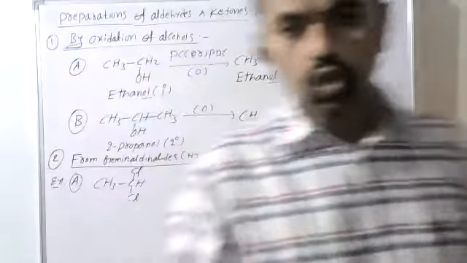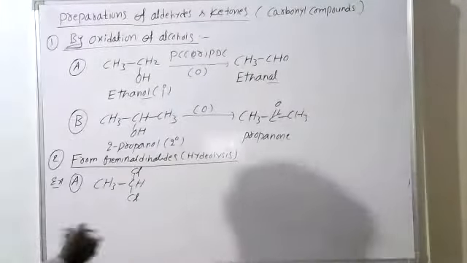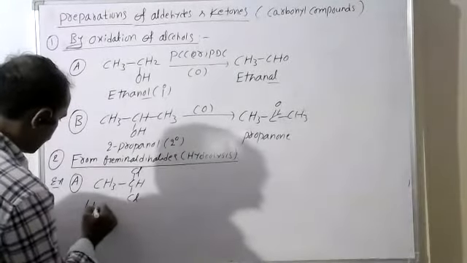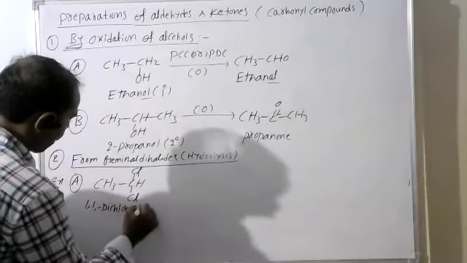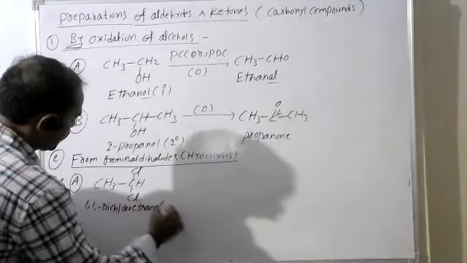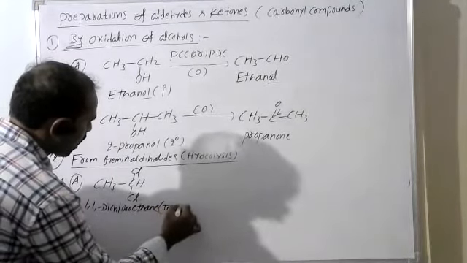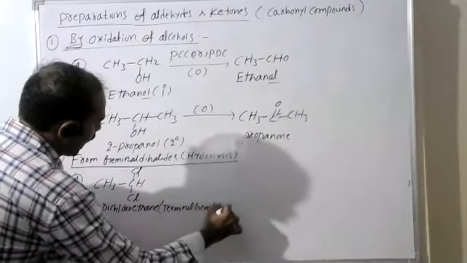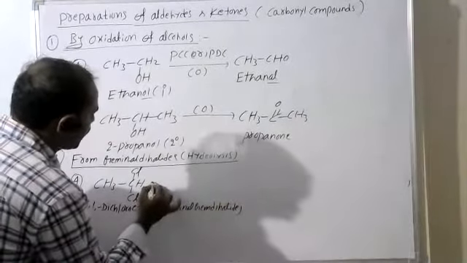It is called 1,1-dichloroethane. See this? It is a terminal gem dihalide. Now, it reacts with hydrolysis.